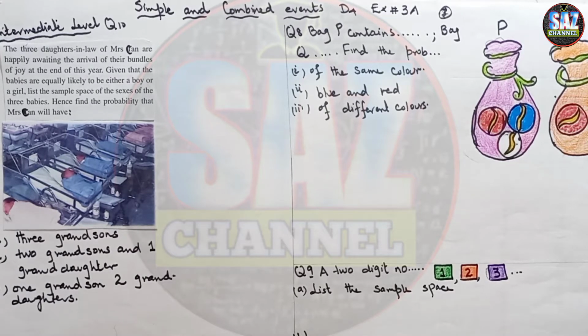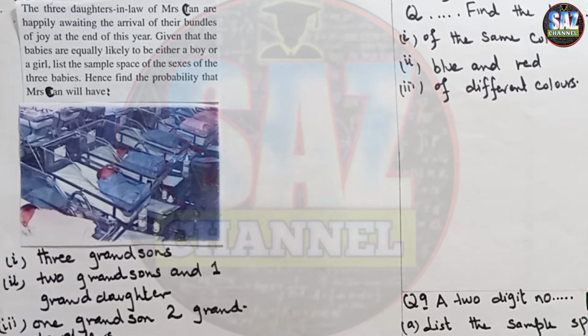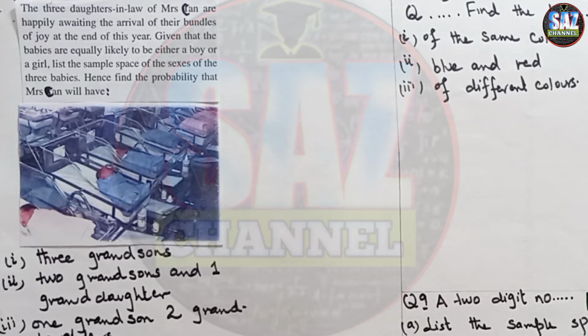This is my 7th lesson of D4 chapter number 3 exercise 3A, that is about the simple and combined events. In this lesson I will discuss question number 10 intermediate level with my students. Let me read the question first and underline important terms of the question.